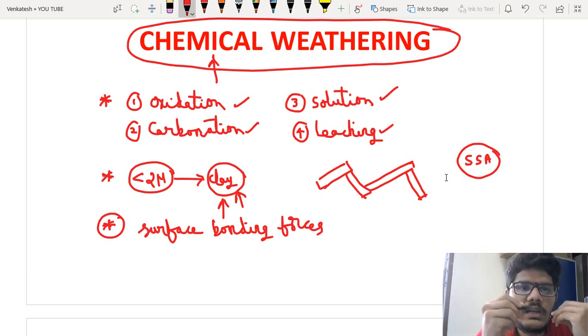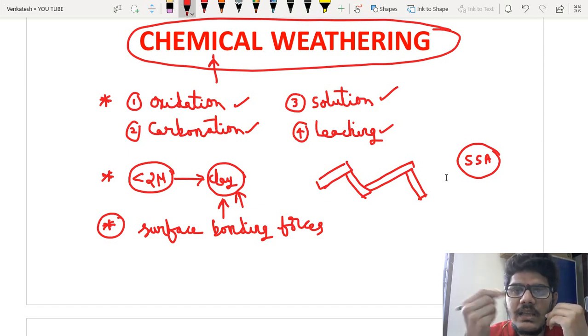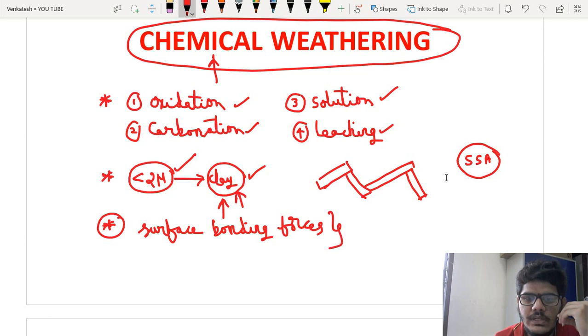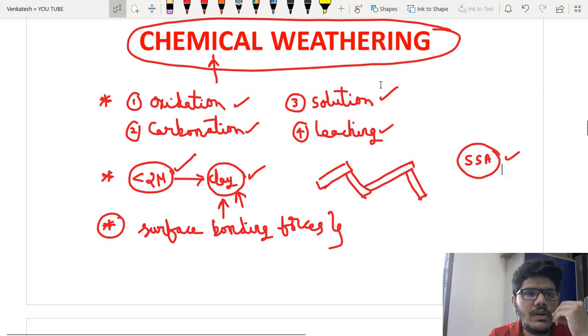So chemical weathering, once again I'll discuss. This type of weathering takes place due to the presence of alkalis and acids present in air, water or glaciers. It leads to the formation of crystalline particles of size less than 2 micron. These are known as clay minerals. If it is less than 2 microns, we cannot see the clay type of particles with our naked eye. The surface bonding forces are more predominant in these soils, and they have a high specific surface area. This is about chemical weathering.